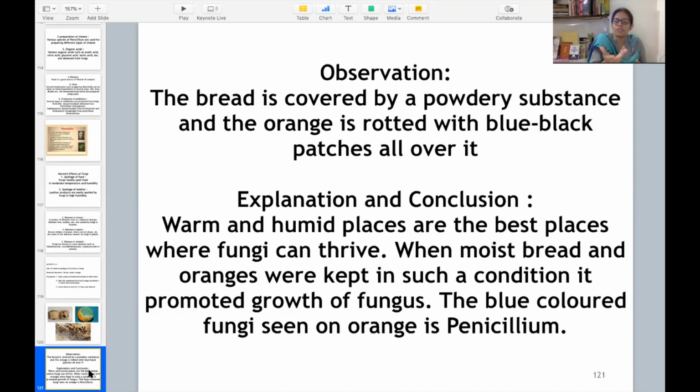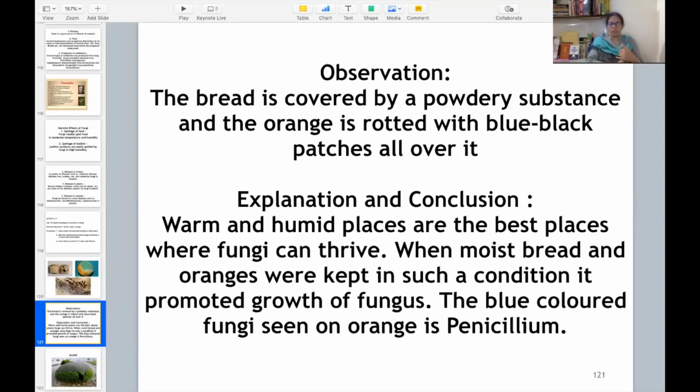What is the explanation and what is the conclusion of this activity? The very first thing is that for the growth of fungus, what is required? A warm and humid place. Clear? Then when moist bread and oranges are kept in such a condition, what happened? It promoted the growth of fungus. The blue-colored fungus seen on the orange is Penicillium. This was all about fungi, their benefits and the harmful effects of fungi.